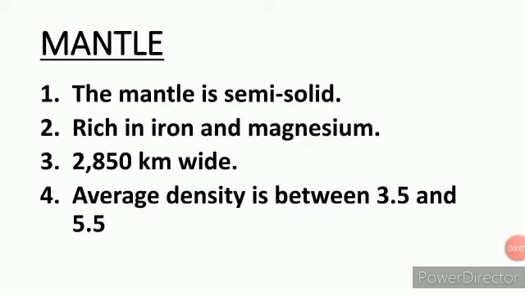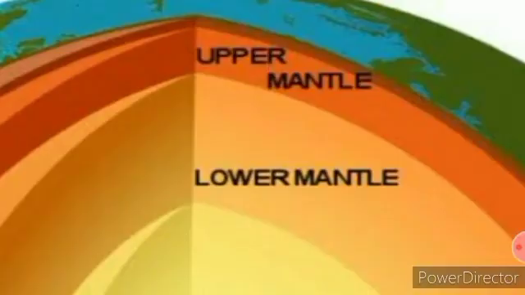Children, this is the second layer of the earth, that is mantle. The mantle is the mostly solid bulk of earth's interior. So it is a layer of silicate rock between the crust and the outer core, and it is divided into 2 sections, that is upper mantle and lower mantle. One more important thing about mantle is that it is rich in iron and magnesium, and this layer is about 2850 km wide.